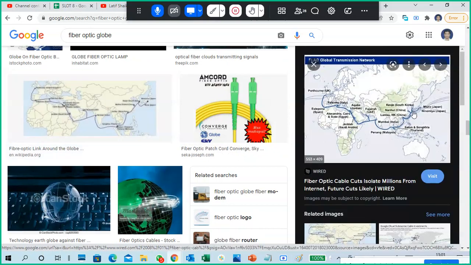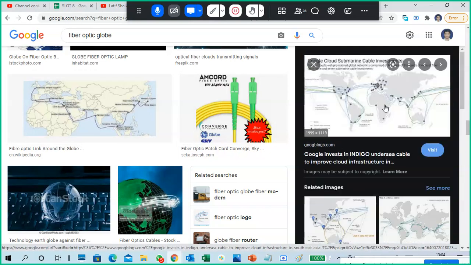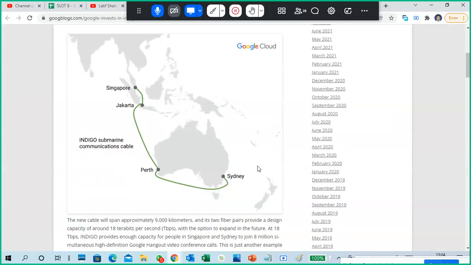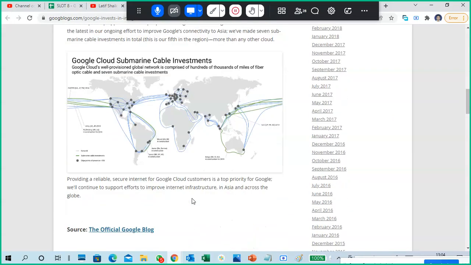Continent to continent, like from India to Thailand, China, Mumbai. You can see all other places like Dubai; we are connected. You can go to any site and you will get some idea. For example, how they get to Sydney. This is Australia, right? Australia to Singapore and Malaysia, they are connected. This is India, India to Malaysia, Singapore. Like that, we connect.